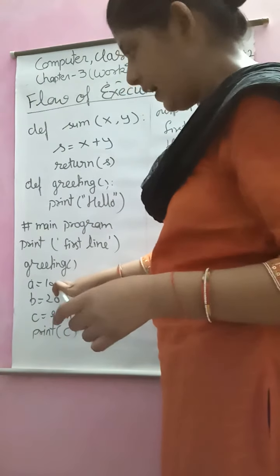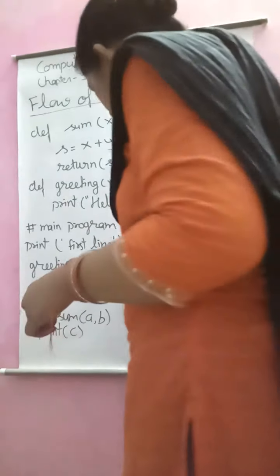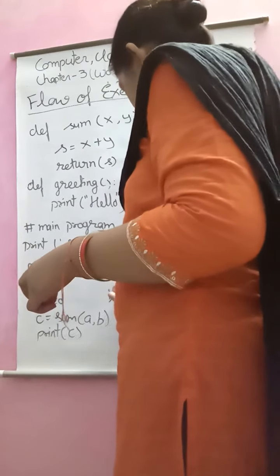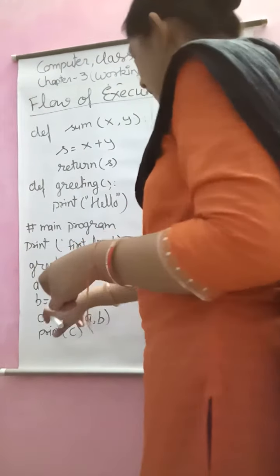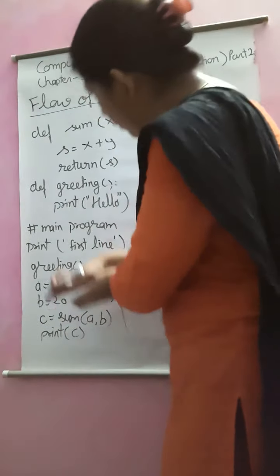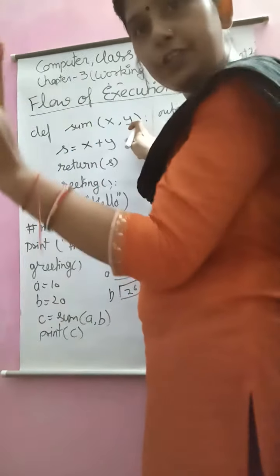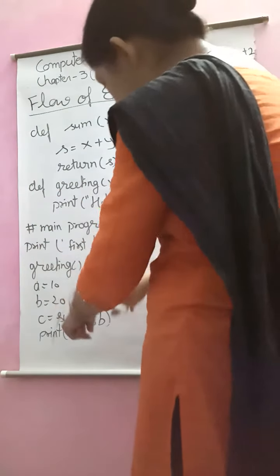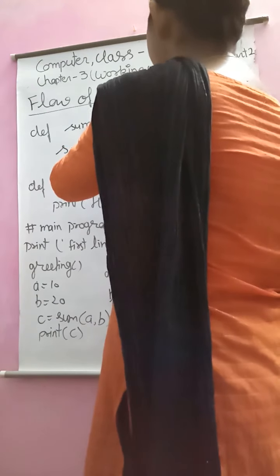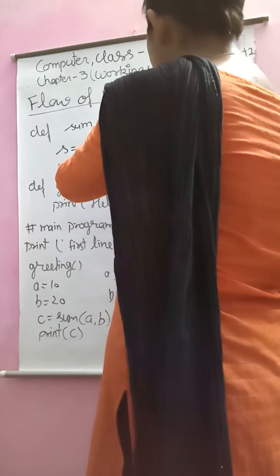Now the next line. Variable A is defined, assign the value to A. Now variable B, assign 20 to the variable B. Now what is this? This is calling the sum function. Now again control goes to here, and this function receives two arguments, two values. The value of A is passed to X and the value of B is passed to Y. Here the X value is 10 and the Y value is 20.